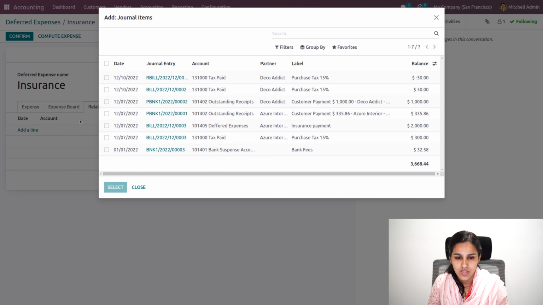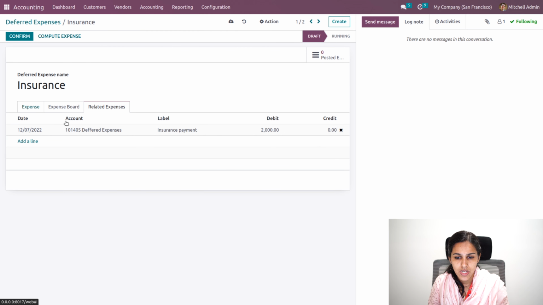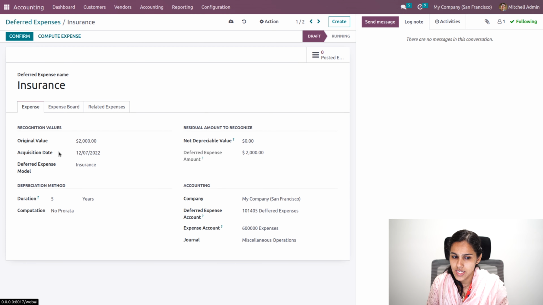For example, I'll add this bill, select. So based on this bill amount, the expense has been calculated, and the acquisition date. And this is a model, insurance, where we have an insurance deferred expense model. Based on that, the calculation will be updated.